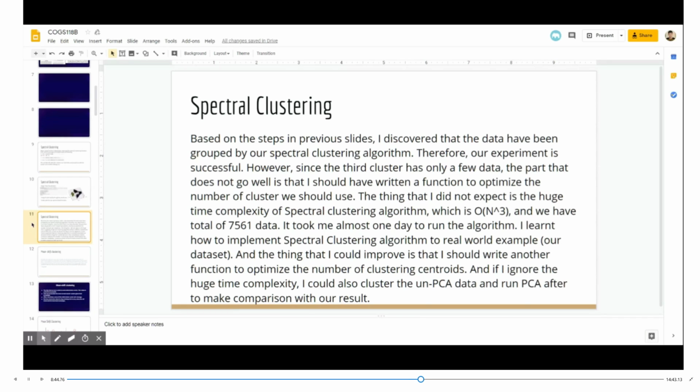The thing that I did not expect is the huge time complexity of the spectral clustering algorithm, which is n to the 3. We have a total of 7,561 data points. It took me almost 1 day to run the algorithm itself. I learned how to implement the spectral clustering algorithm on a real-world example during this project.